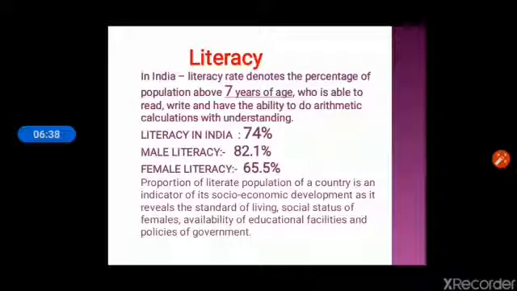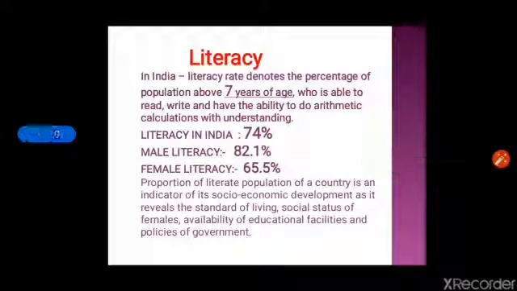Next topic is literacy. In India, literacy rate denotes the percentage of population above 7 years of age who is able to read, write, and have the ability to do arithmetic calculation with understanding. Means one person who can read, write, and do some simple calculation is known as literate person. Literacy in India is 74%. Male literacy is 82.1%.